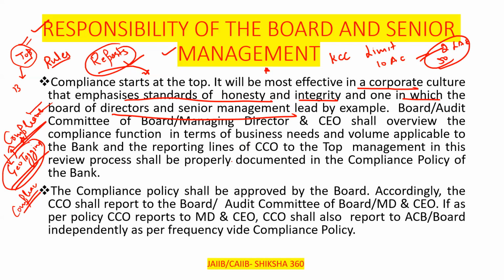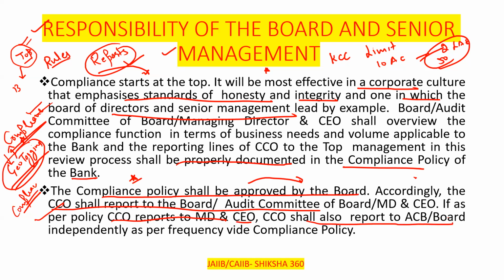So the compliance review process should be properly documented in the compliance policy of the bank. The compliance policy shall be approved by the board, clear. Accordingly, the CCO shall report to the board or audit committee of the board, or the MD and CEO. If as per policy the CCO reports to the MD and CEO, the CCO shall also report to the audit committee of the board independently, as per the frequency defined in the compliance policy, clear.